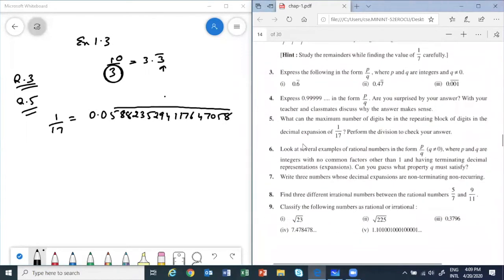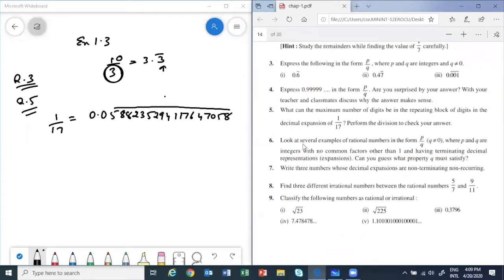Okay, let's look at question number 6. It's a very nice question, very helpful for your future. I want all of you to read the question on your own also. It says: look at several examples of rational numbers in the form p by q, where p and q are integers with no common factors other than 1, so they are co-prime, and having terminating decimal representation.